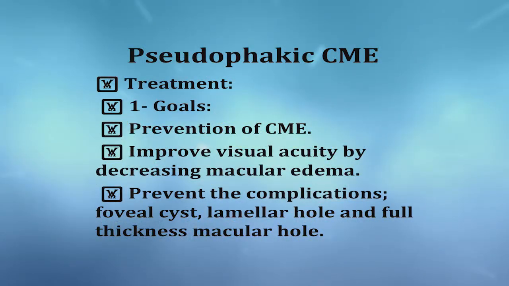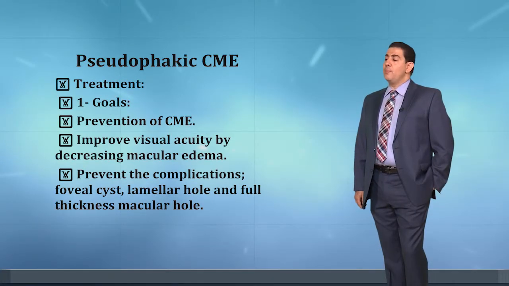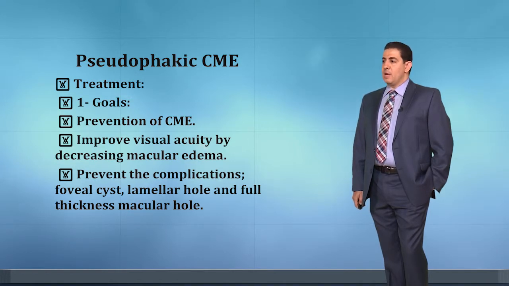Now, what is the management of pseudophakic cystoid macular edema? What are our goals in treatment? Number one, to prevent cystoid macular edema. Number two, to improve visual acuity by decreasing macular edema. Number three, to prevent the complications such as foveal cyst, lamellar hole, and full thickness macular hole.